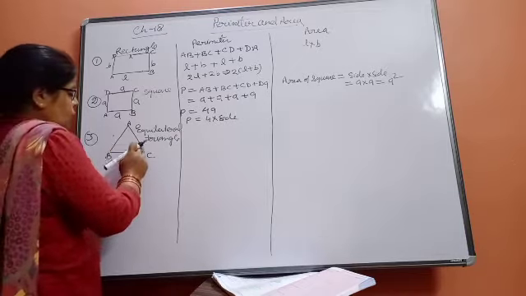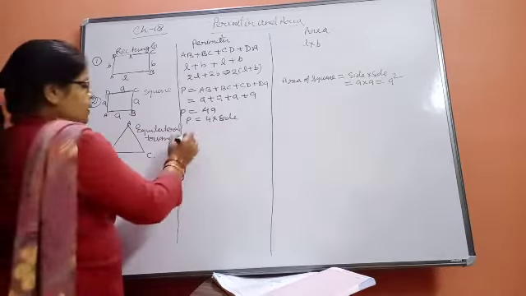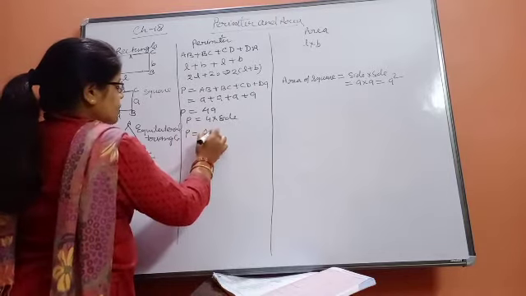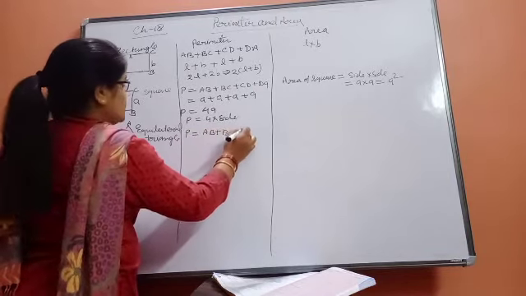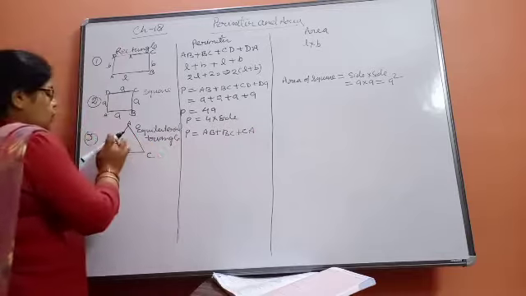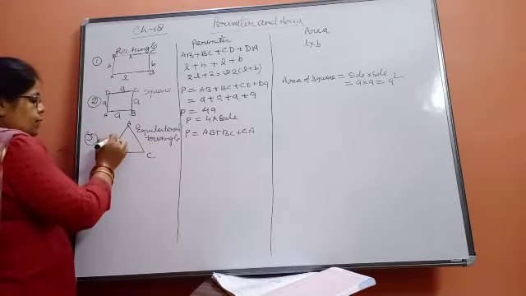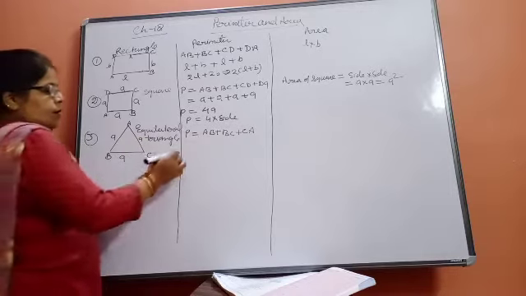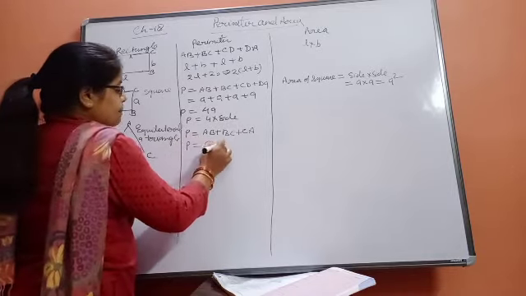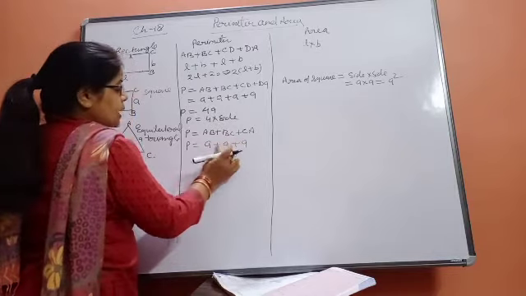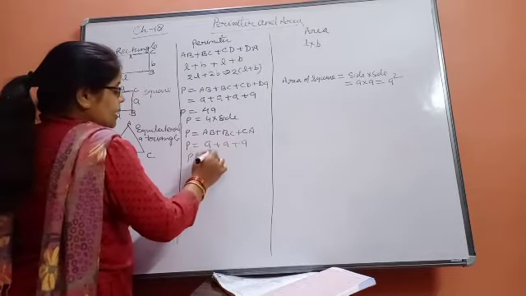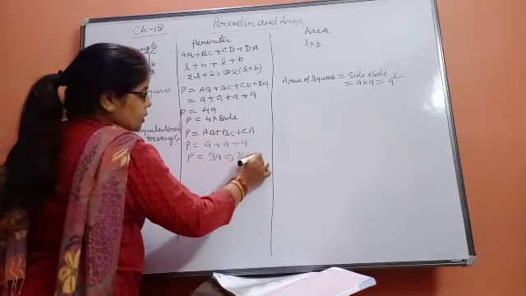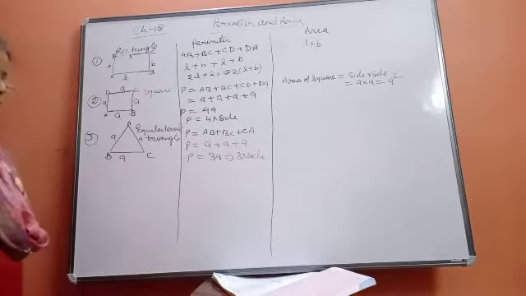Perimeter means the measurement of the boundary. Perimeter is equal to AB plus BC plus CA. Equilateral means all the sides are equal. If the side is A, then all the sides will be A centimeter. So perimeter will be A plus A plus A, that is 3A. You can also write it as 3 into side.